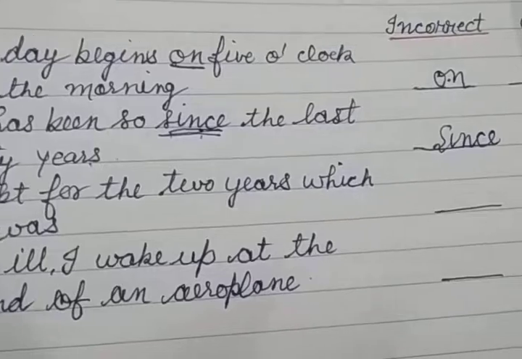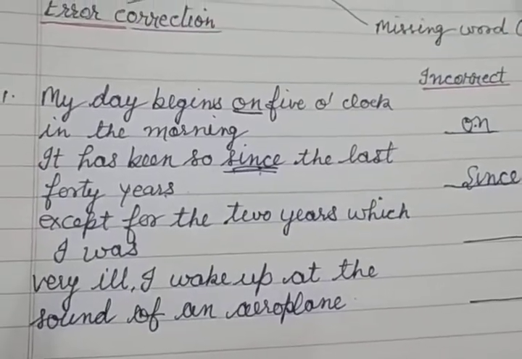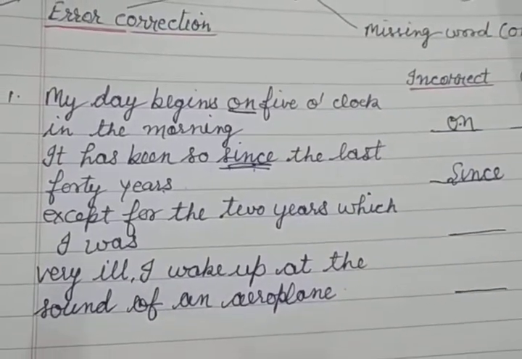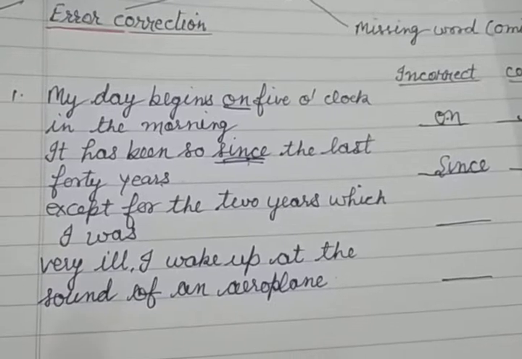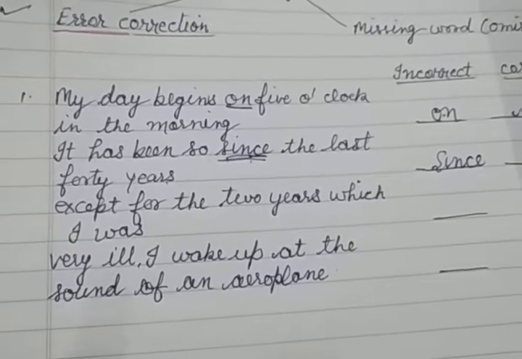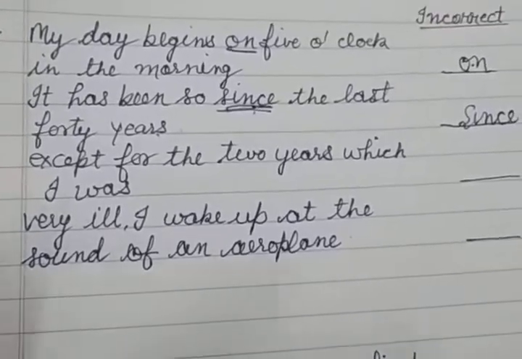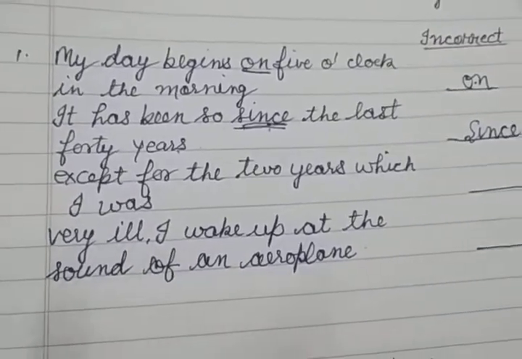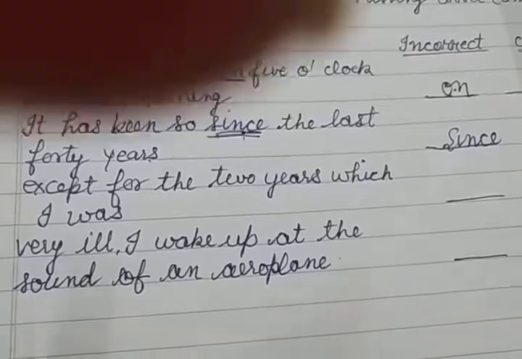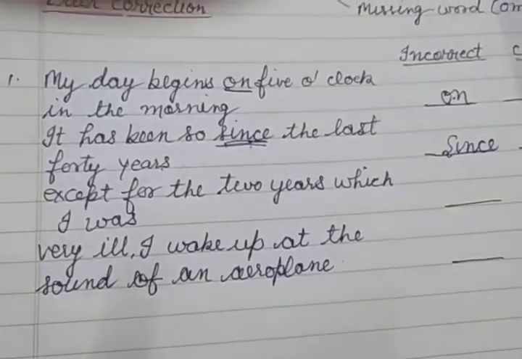So here "since" is the wrong word. "Since" is used only with morning, evening, with some given year, or with some given date, with some point of time.